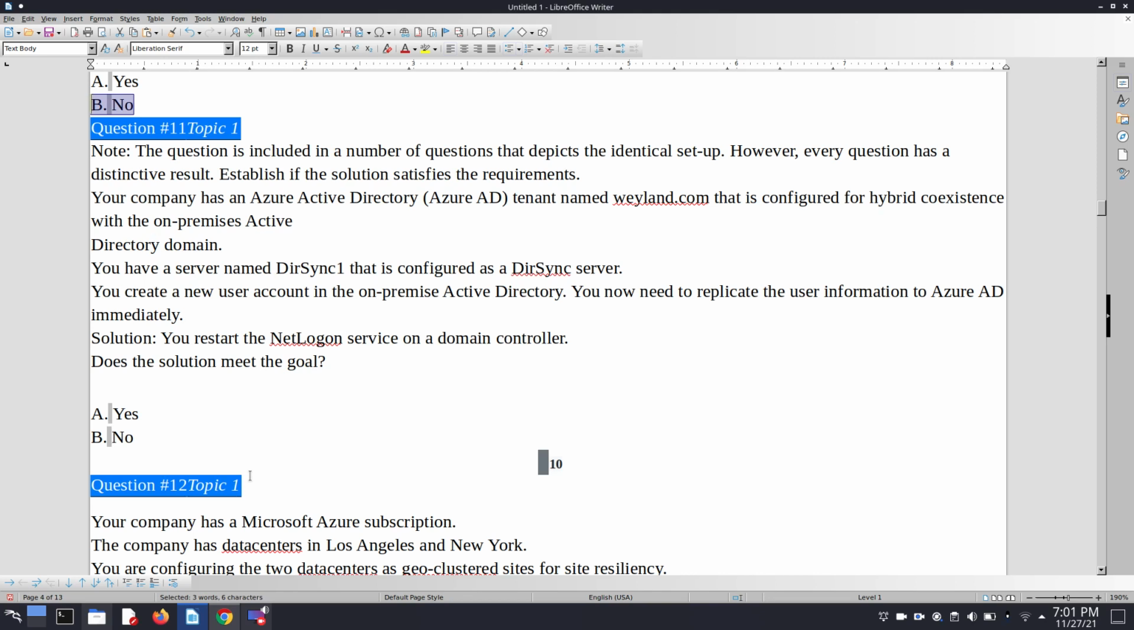And here a solution is given. You restart the Netlogon service and the domain controller. Does the solution meet the goal? Of course no, because restarting the Netlogon service and the domain controller does not replicate the user information to Azure Active Directory immediately. Okay, so here we simply choose no.